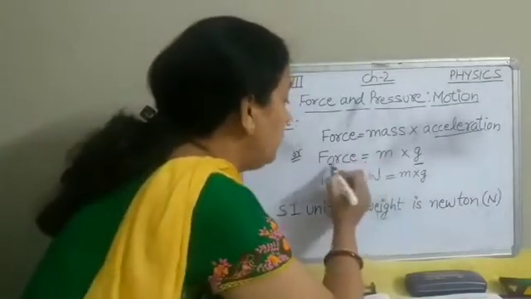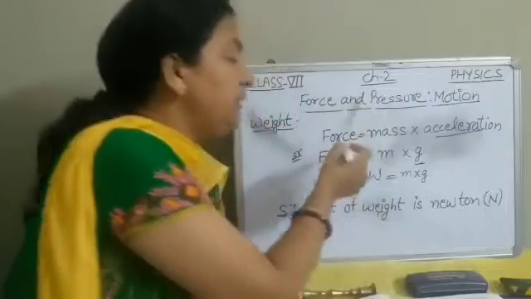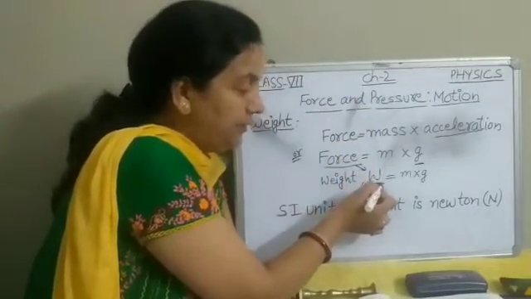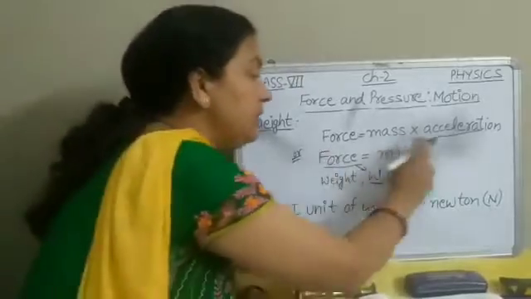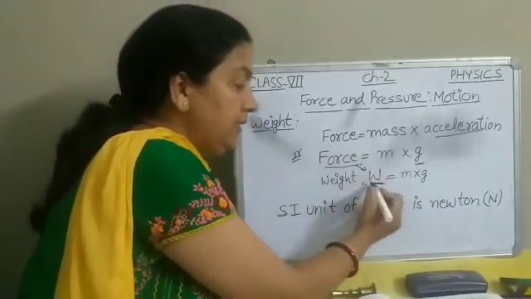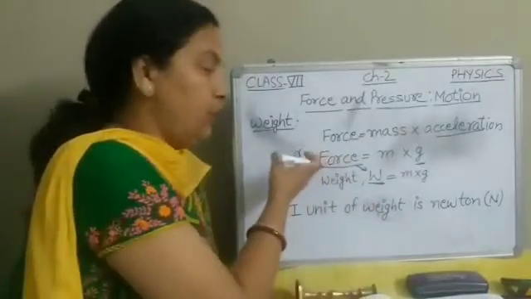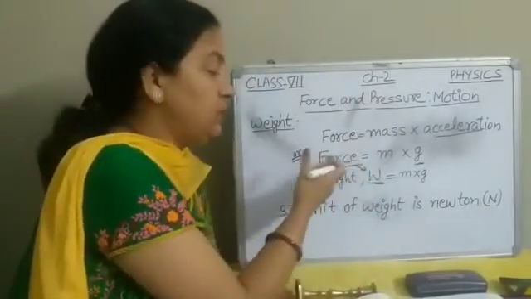So we can replace force by weight. In this equation we are writing W in place of force, because the force of gravity on an object is known as weight.